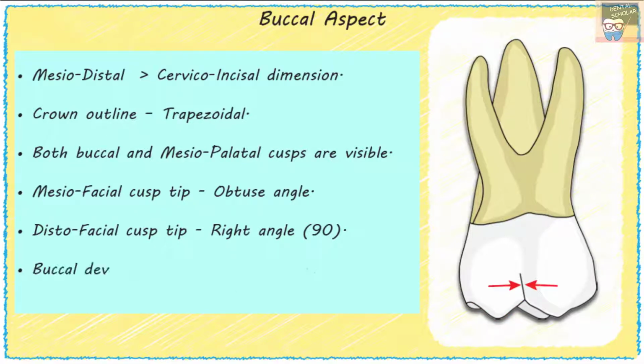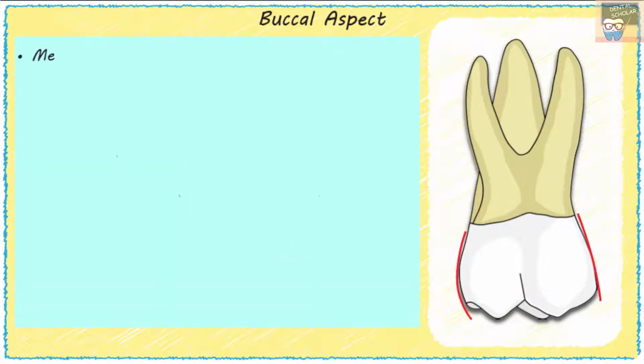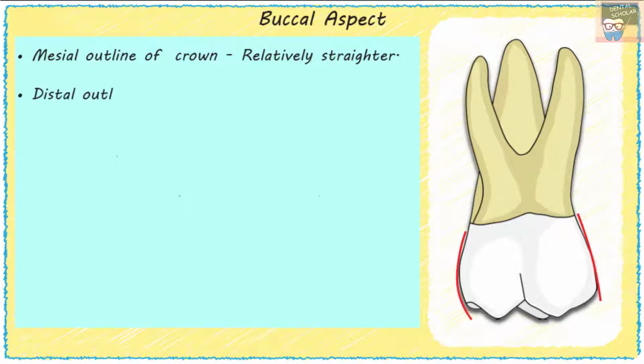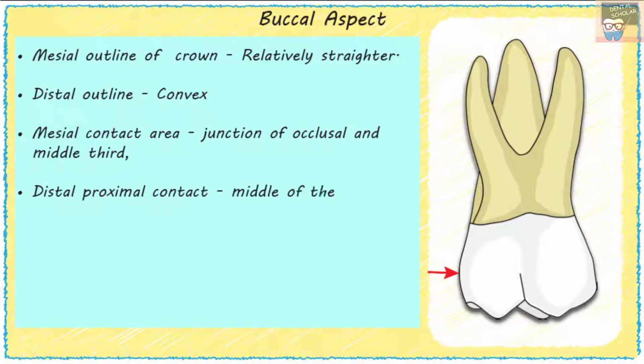The buccal developmental groove on the crown is almost midway between the mesiobuccal and distobuccal line angles. That is, mesiodistally it is almost in the center. The mesial outline of the crown is relatively straighter, while the distal outline is more convex. The mesial contact area is at the junction of the occlusal and middle third, while the distal proximal contact is in the middle of the middle third of the crown.